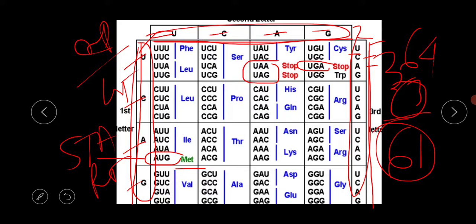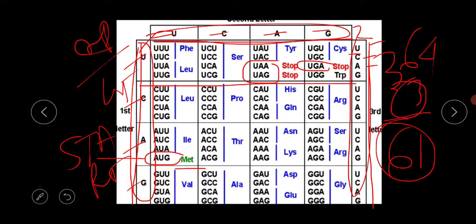And after completing the whole table, please count whether there are 64 codons or not. If you have 64 codons, it means your genetic code table is correct. You will not count them like 1, 2, 3, 4, 5, 6. In one box there are 16 codons.